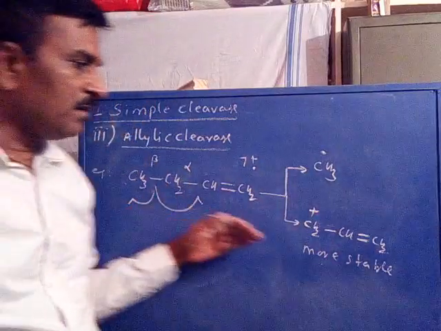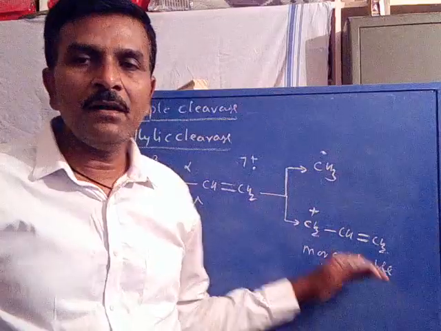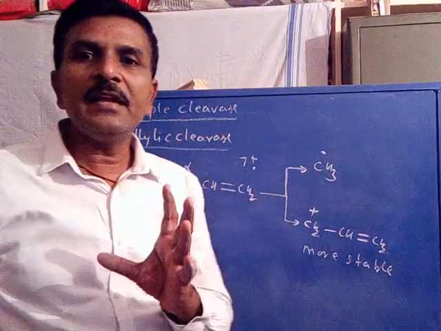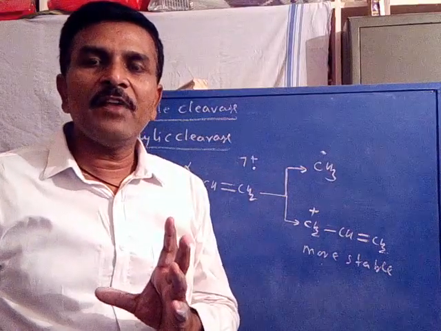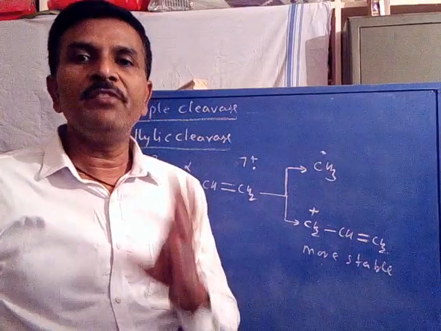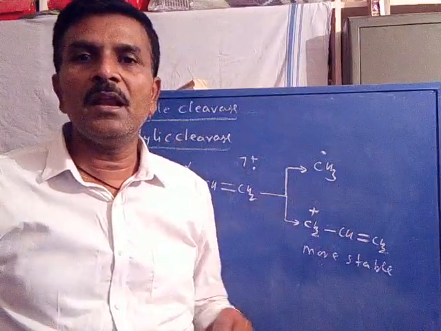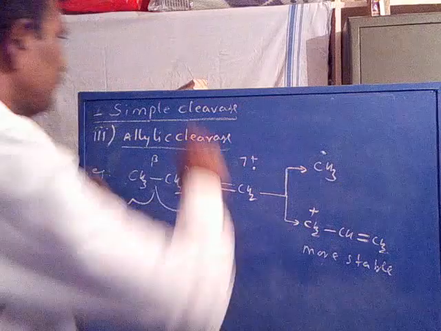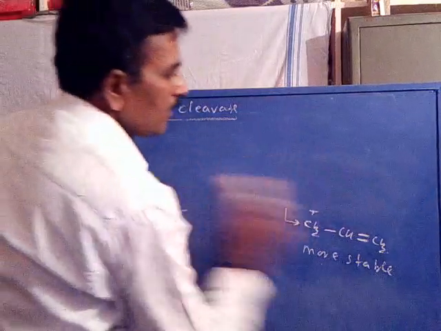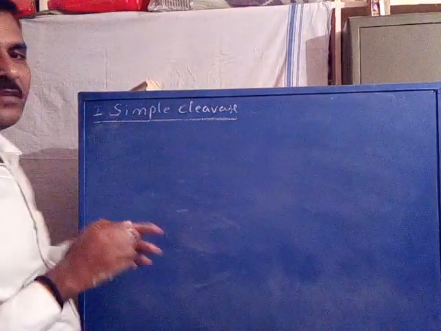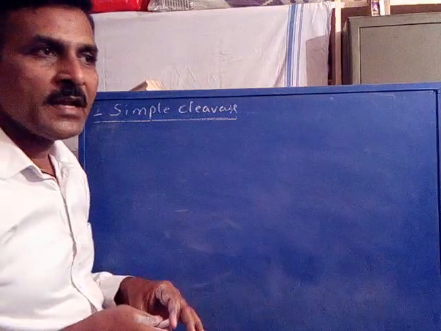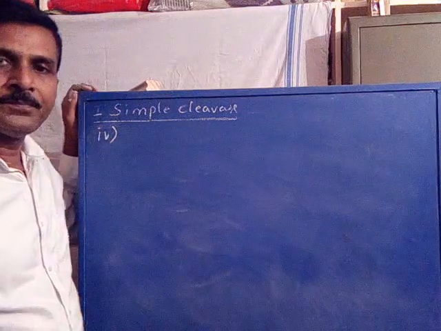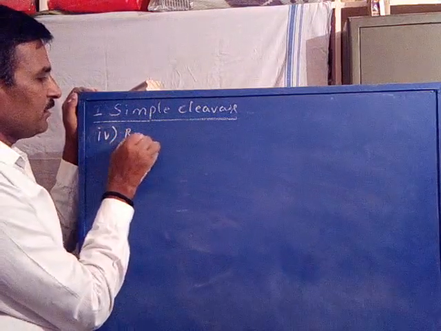So because of the formation of the more stable allyl cation, this cleavage is called allylic cleavage. So the allylic cleavage is a characteristic fragmentation of olefinic compounds. Olefins in general undergo a cleavage process of allyl type, the allylic cleavage process. Now coming to the fourth one. So the simple cleavage, in that homolytic cleavage, includes four subtypes. The fourth cleavage is a benzylic cleavage.